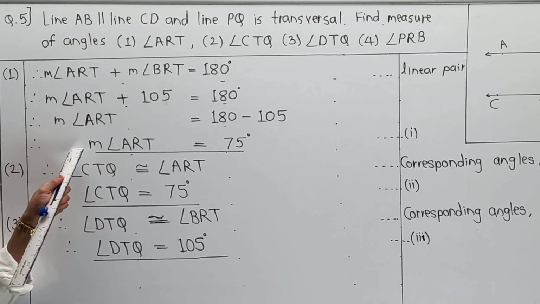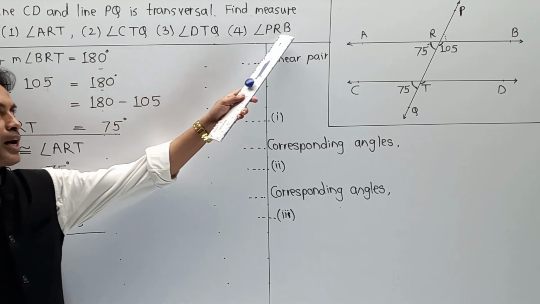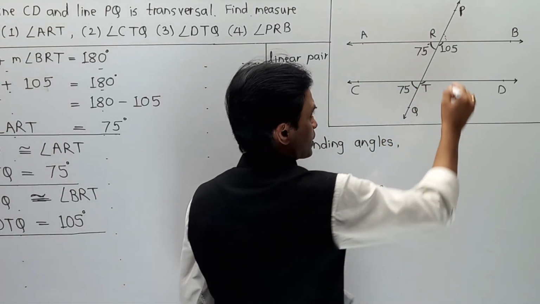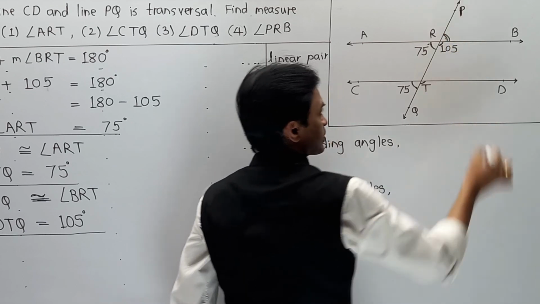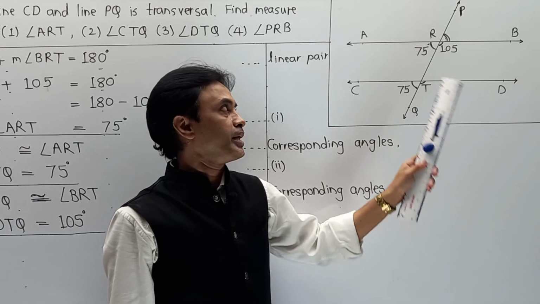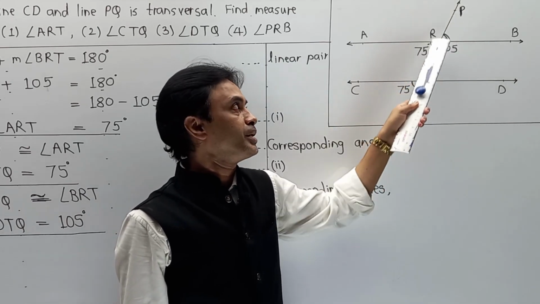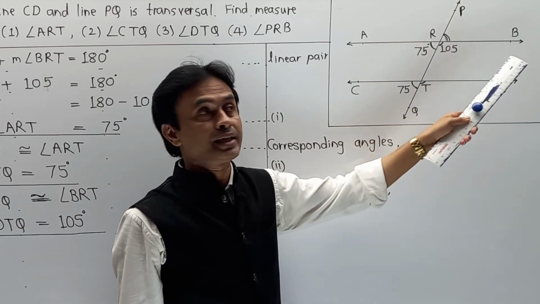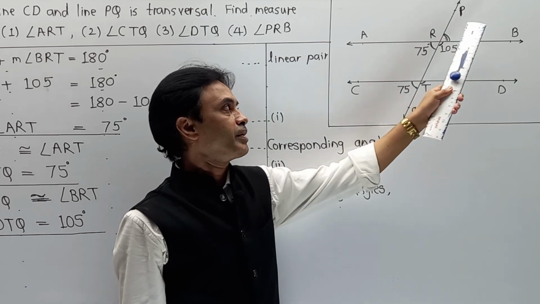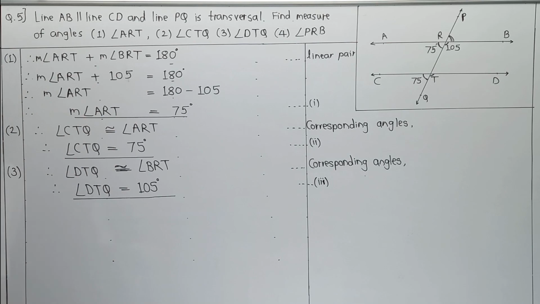Now as you are able to get the first, second, third, our last part is calculation of angle PRB. Now here PRB, which is over here, again you have two ways: either 105 plus this is 180, or you have calculated this 75. Exactly, PRB is a vertically opposite angle. PRB is the vertically opposite angle of ART. As it is 75, we can write it as 75, writing this way.